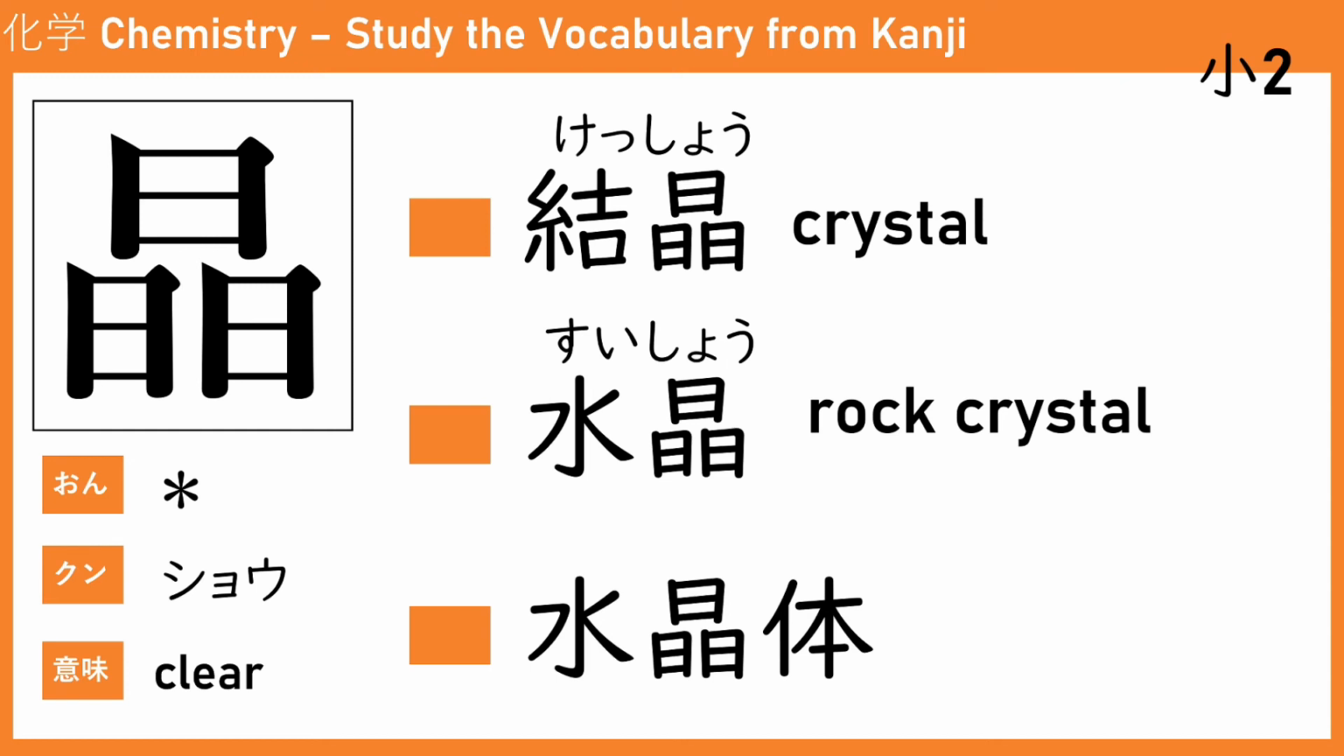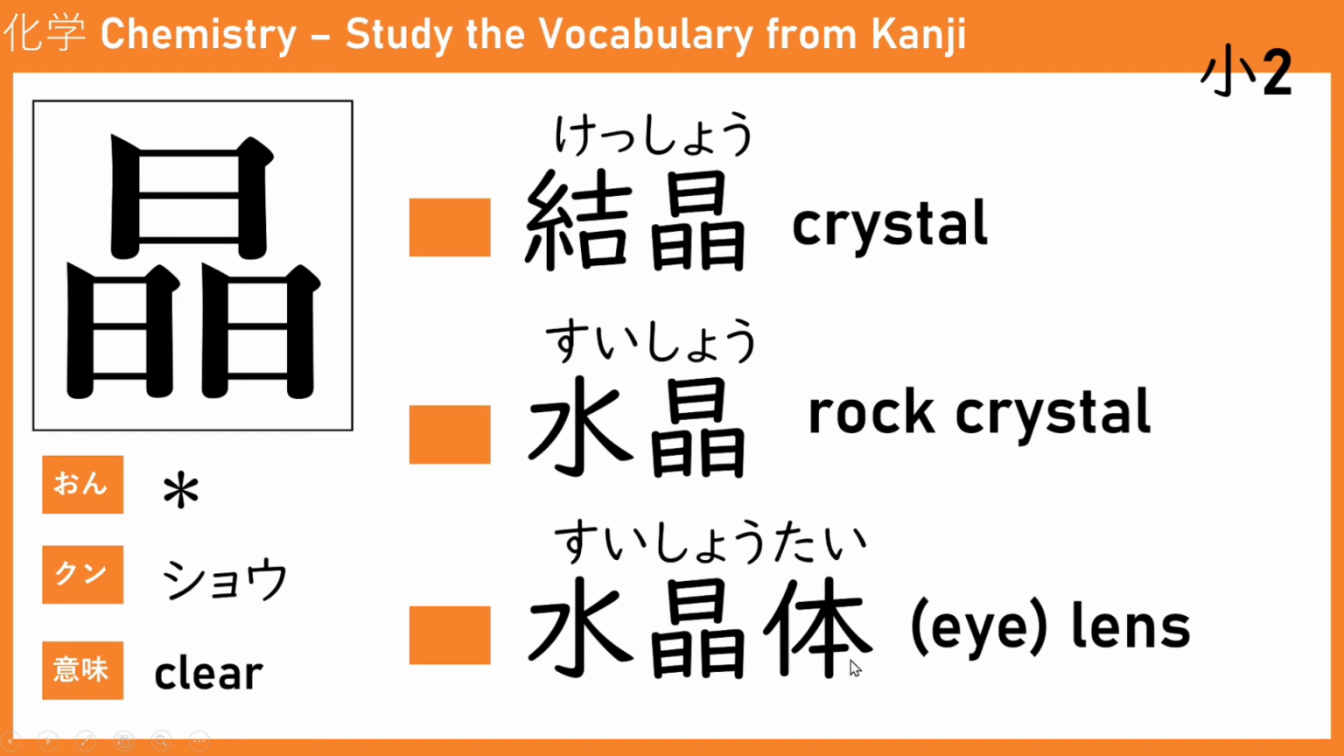The next one is quite interesting. Suisho tai. You have the body kanji here, which means the lens of your eye. The lens of your eye, suisho tai. We will find this vocabulary in biology lessons when you learn about eyes, suisho tai.